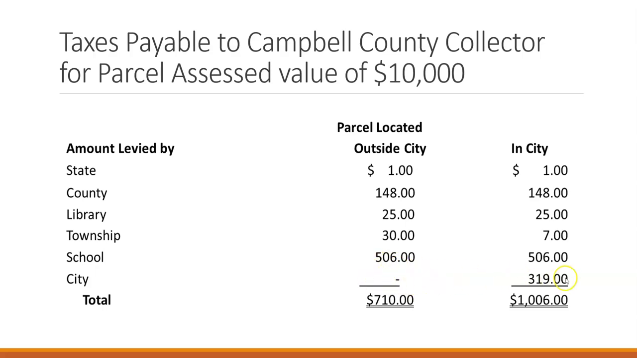So you can see the main difference between the property located outside the city and the property located in the city is the amount of property taxes that are distributed to the city government. So in this case, the county collects all of this and then distributes it out to the appropriate entities.